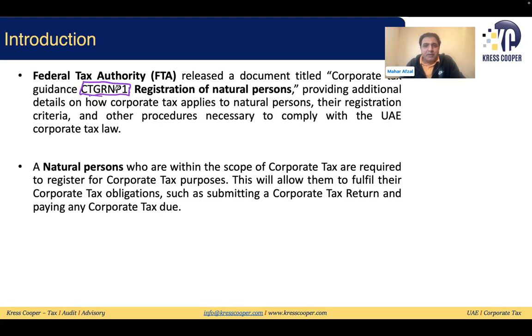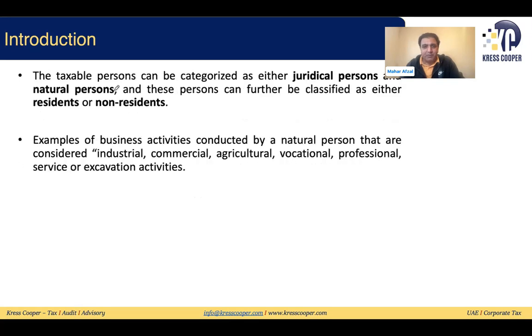Natural persons who are in the scope of corporate tax are required to register for corporate tax purposes. This will allow them to fulfill their corporate tax obligations, such as submit corporate tax return and paying any corporate tax dues or whatever is the amount.